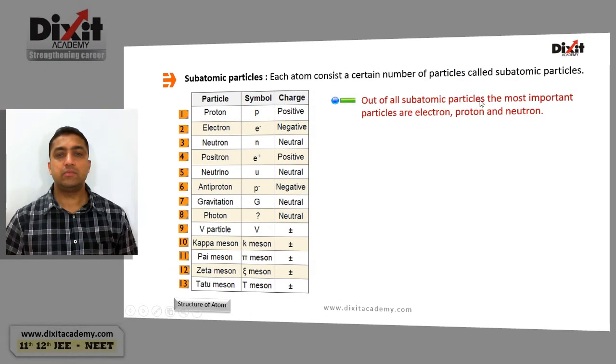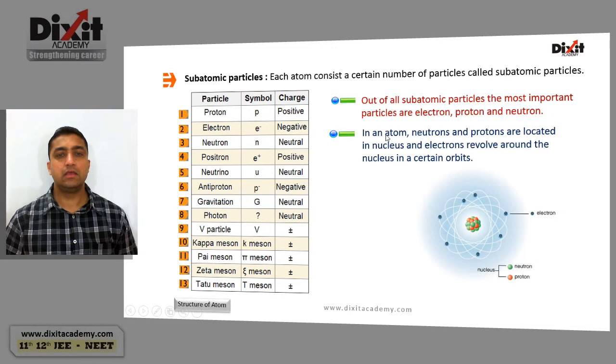Out of all these subatomic particles, the most important particles are electrons, protons, and neutrons. In an atom, neutrons and protons are located in the nucleus and electrons revolve around the nucleus in certain orbits.